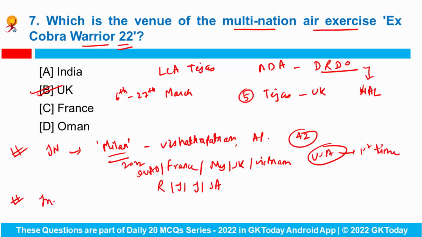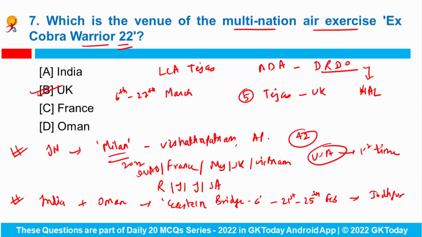Okay. Then India and Oman have organized a bilateral air exercise named as Eastern Bridge 6 from 21st to 25th of February at Air Force Station Jodhpur in Rajasthan.